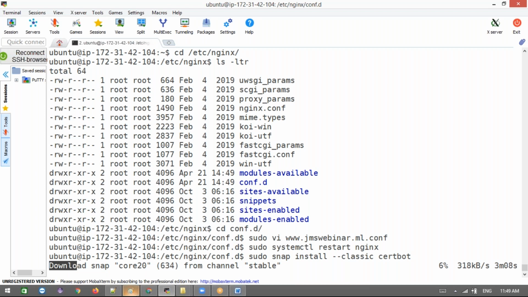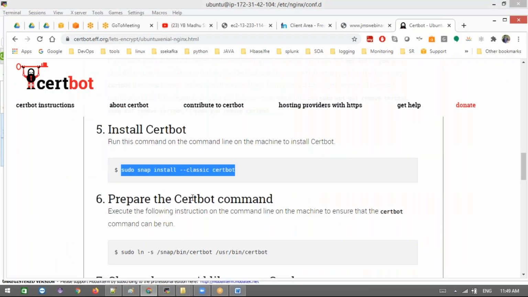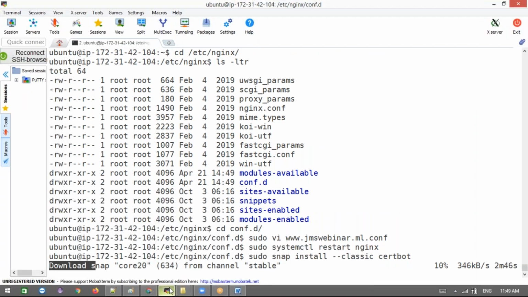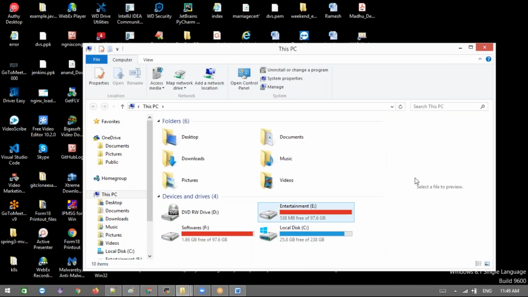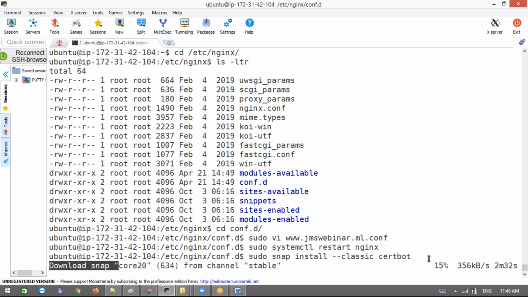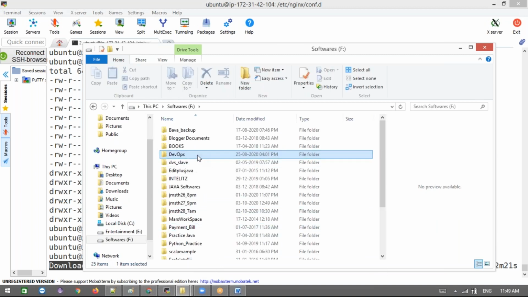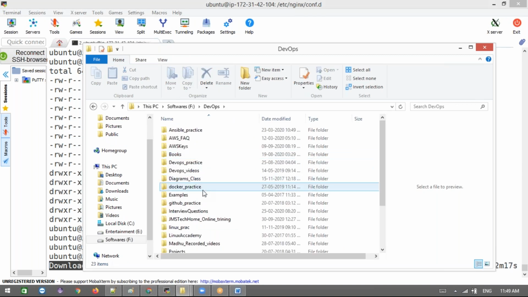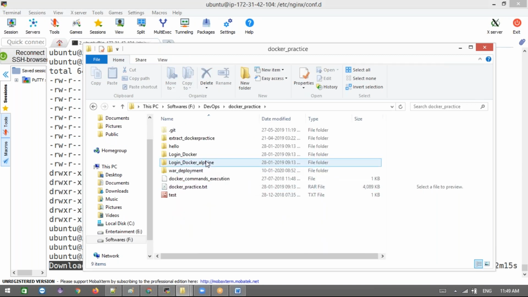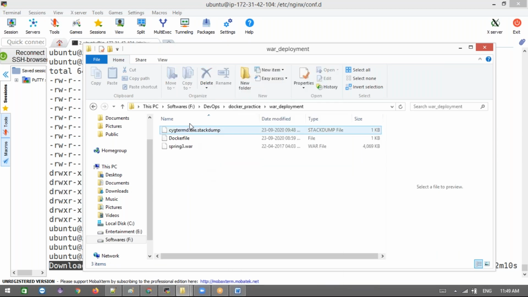Meanwhile, we are deploying a small application, right? Another application we are going to deploy is a Spring WAR file, and I have the WAR file and the Dockerfile. I'll show you that once this is complete. This is the Dockerfile.